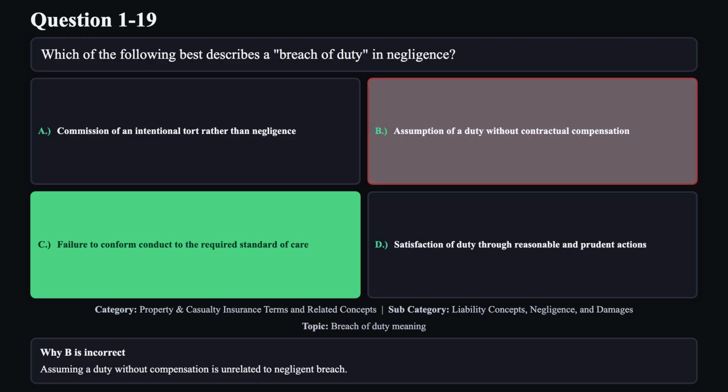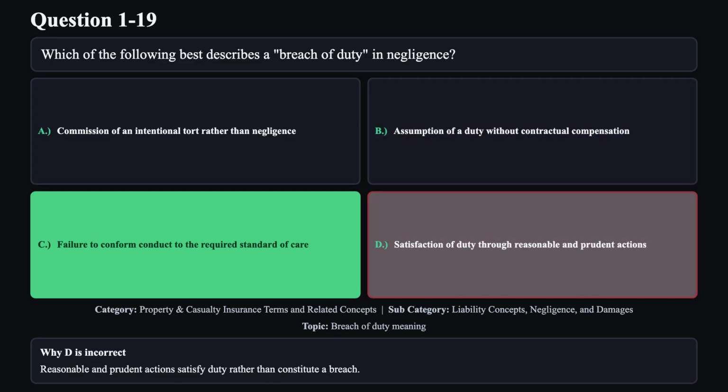Reason B is not correct. Assuming a duty without compensation is unrelated to negligent breach. Reason D is not correct. Reasonable and prudent actions satisfy duty rather than constitute a breach.